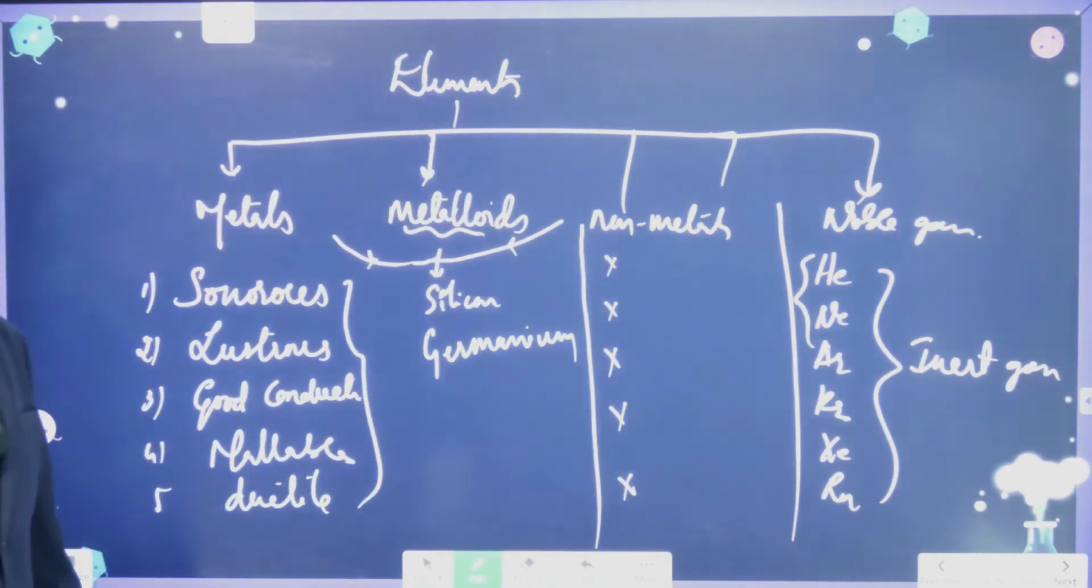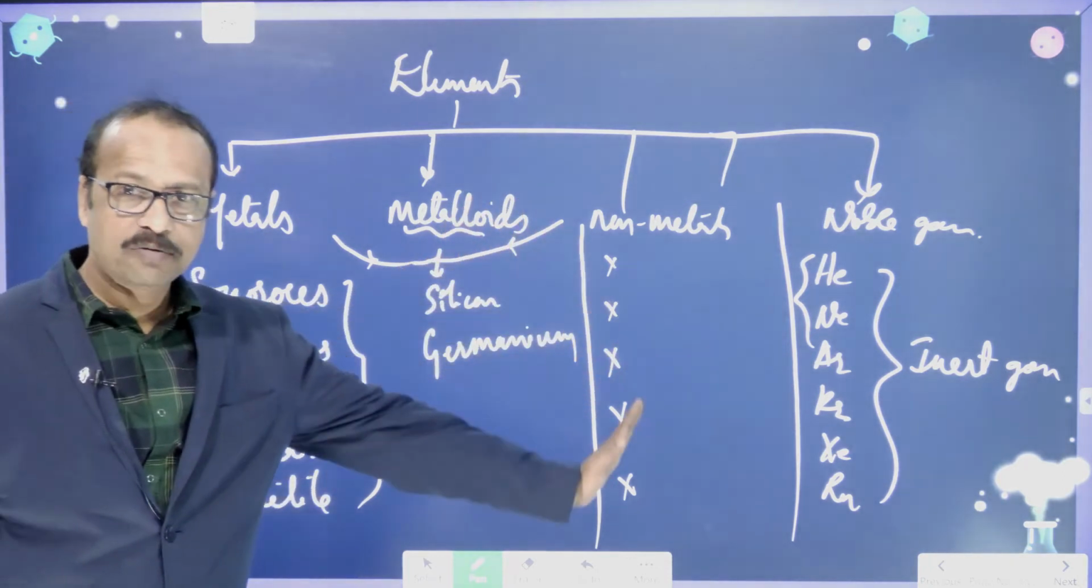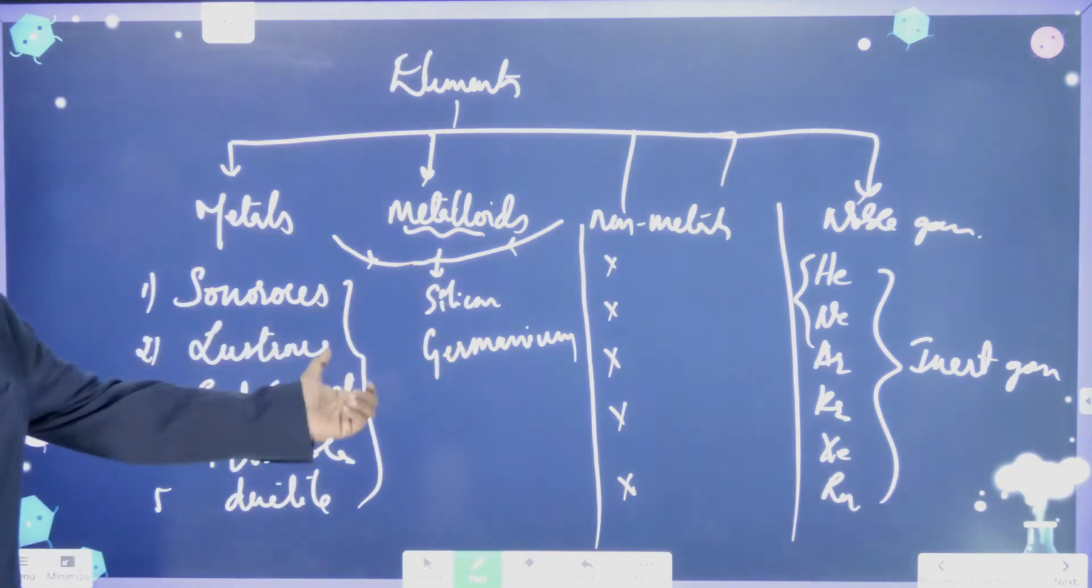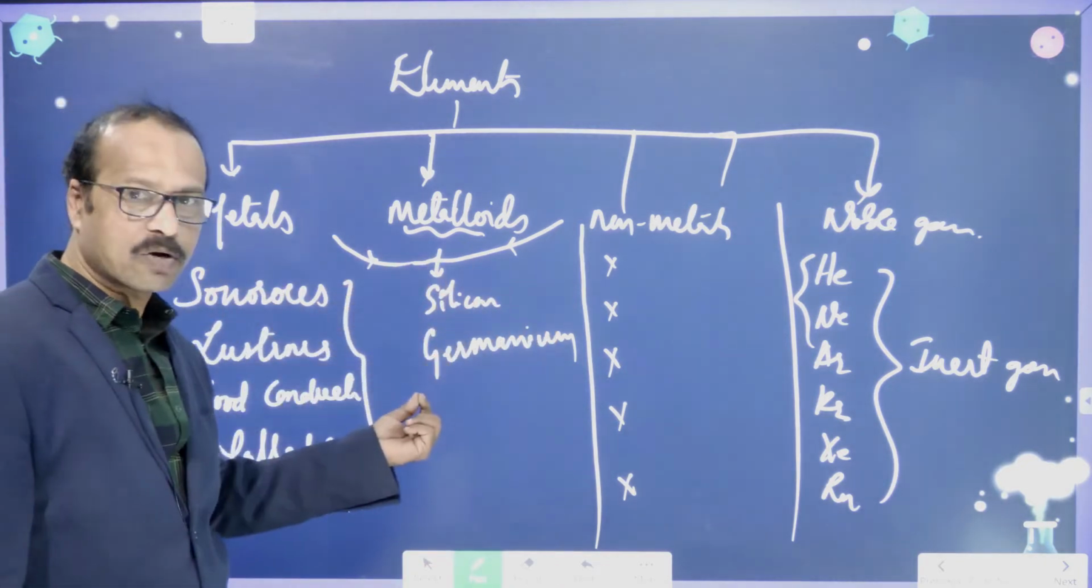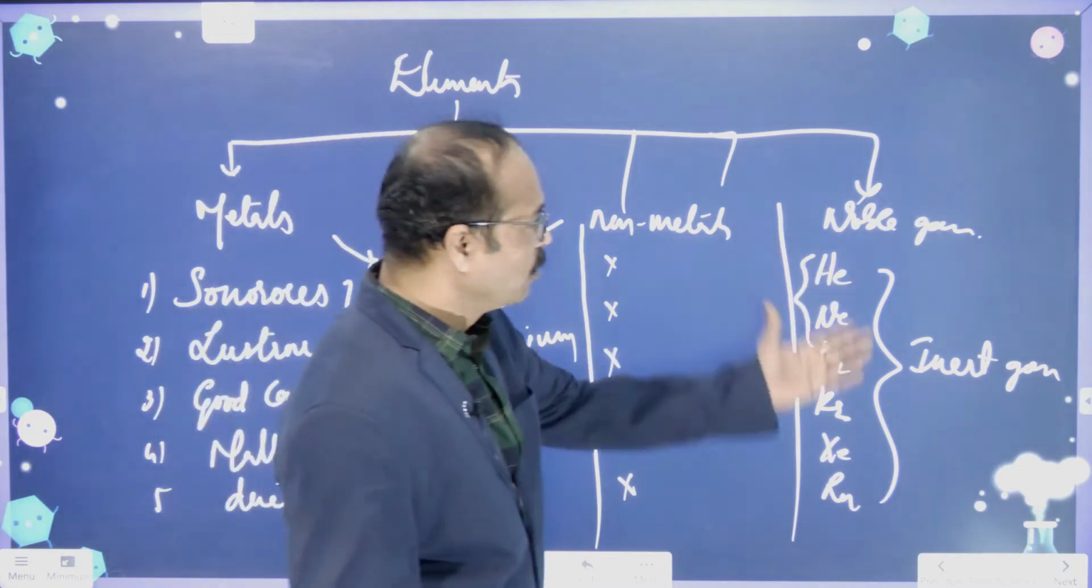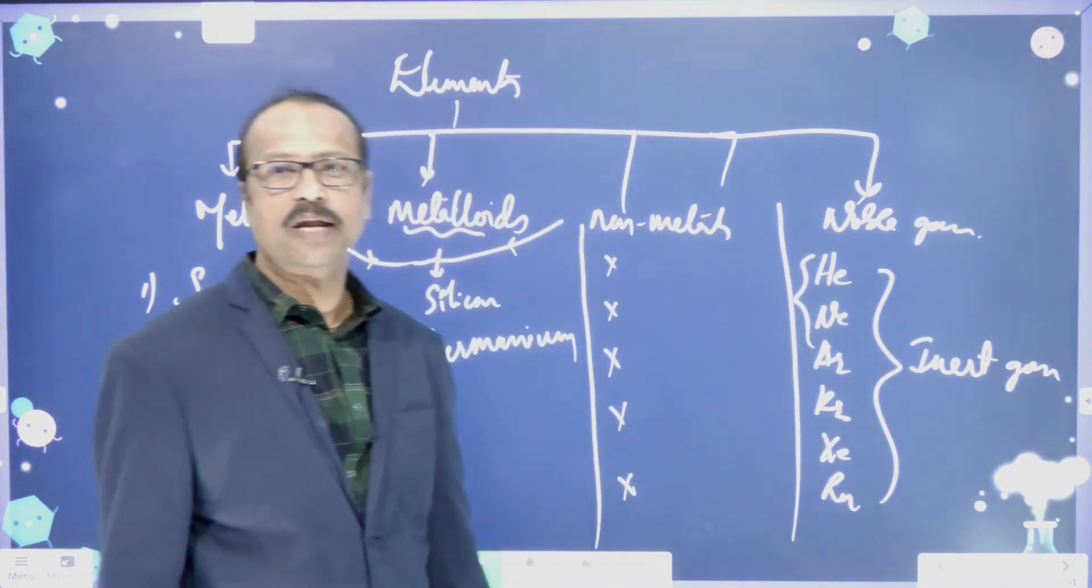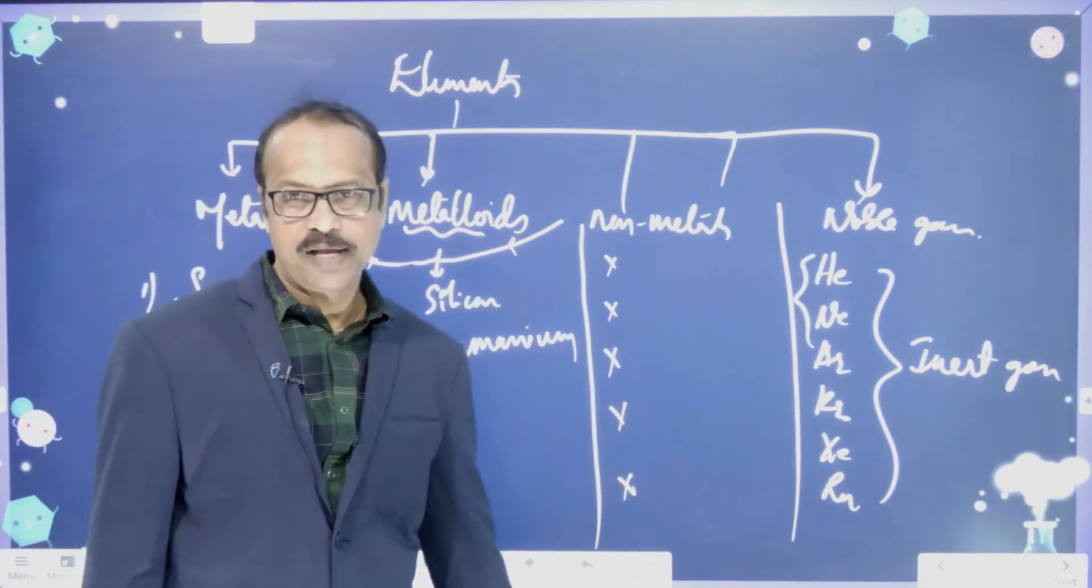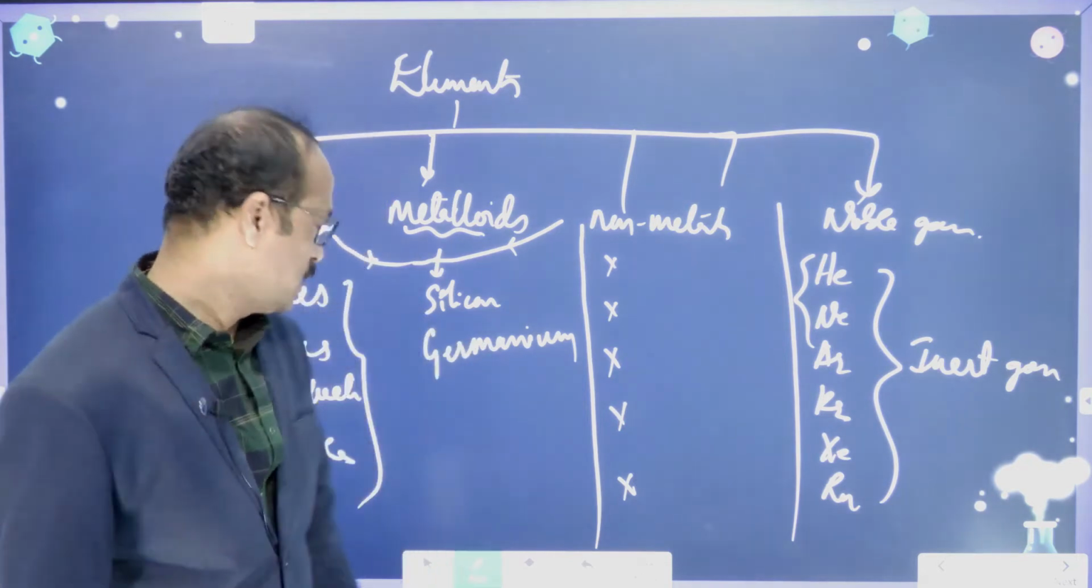So is this clear? Elements are classified into metals, metalloids, non-metals, and noble gases. Metals are sonorous, lustrous, good conductors, malleable and ductile. Non-metals do not have these properties. Metalloids have both metallic and non-metallic properties. And noble gases are helium, neon, argon, krypton, xenon and radon. Clear?